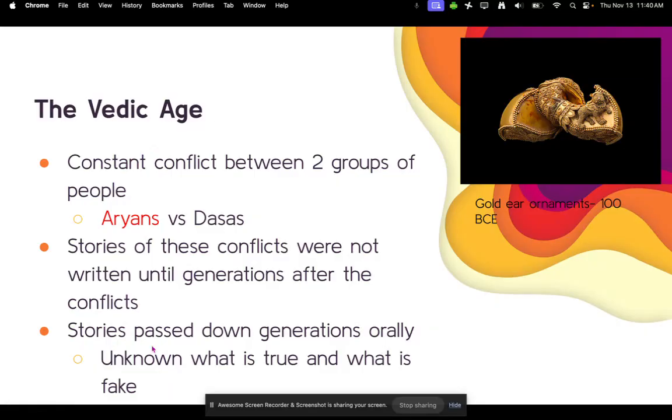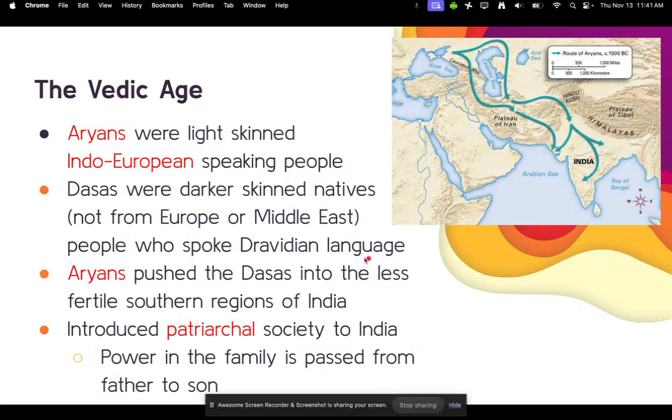The only problem with that is when stories are passed down orally, a lot of the facts get messed up. If you've ever played the game telephone, you go around in a big circle, and typically the last person who says something is very different from what the first person started with. It's the same thing. So it's really unknown who these people were, if the times were right, if the details of the story are right. This happens in all societies that have generationally oral stories. So it's really unknown what is true and what is fake.